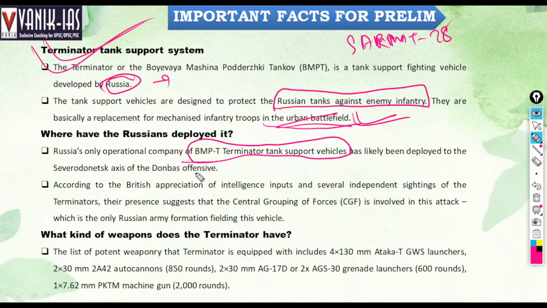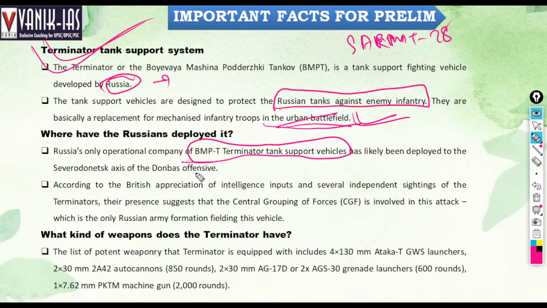According to British intelligence, several independent sightings of the Terminators suggest that the Central Grouping of Forces (CGF) is involved in this attack, which is the only Russian army formation fielding this vehicle, developed to protect Russian tanks against enemy infantry.